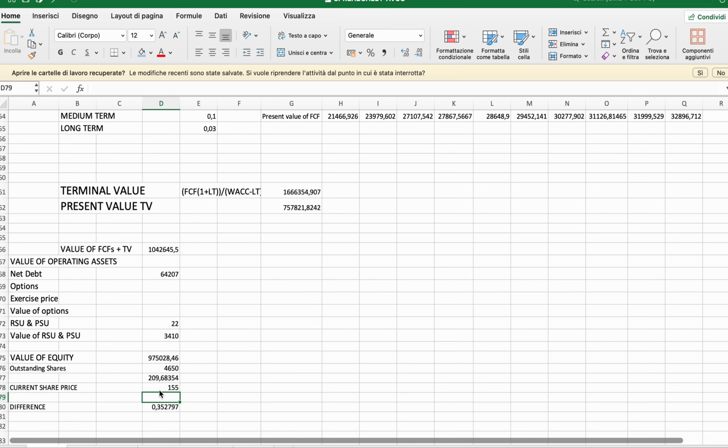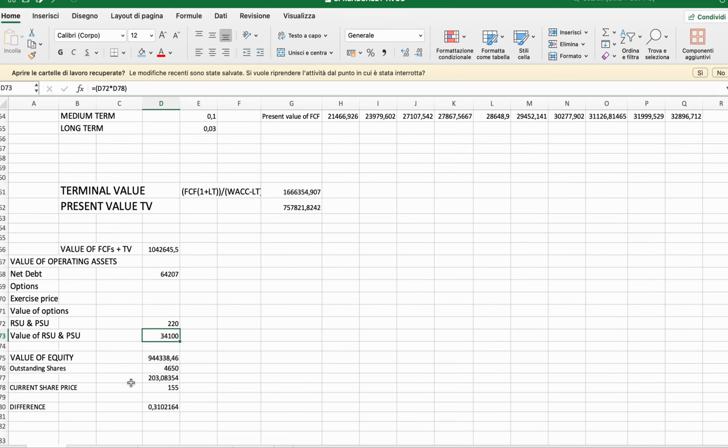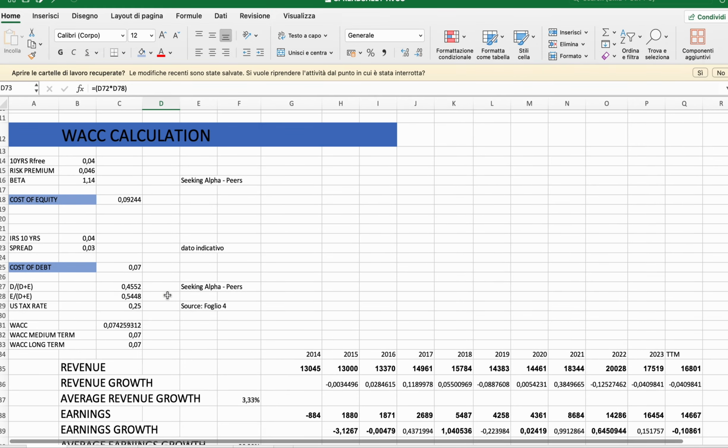We can see how the value changes, but the basics are still there. So there's definitely some value in Broadcom given the assumptions that we have made.